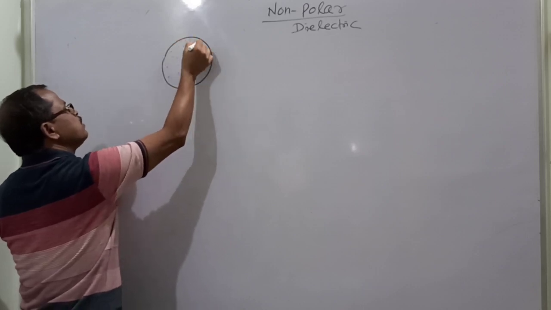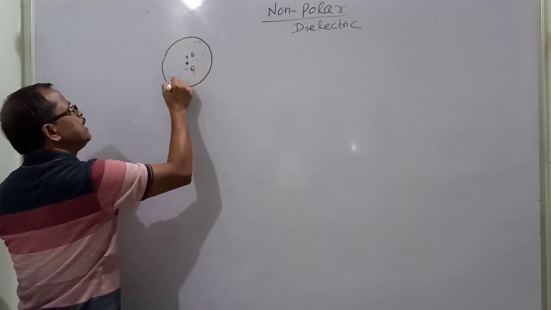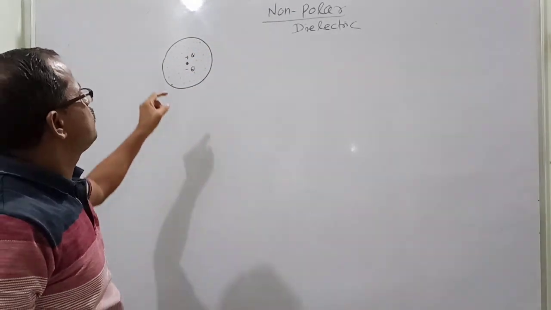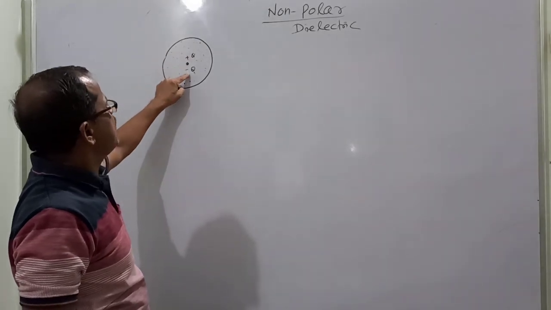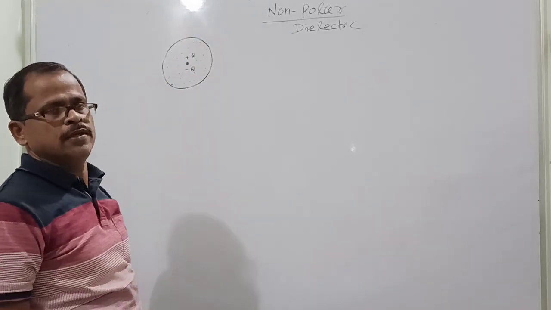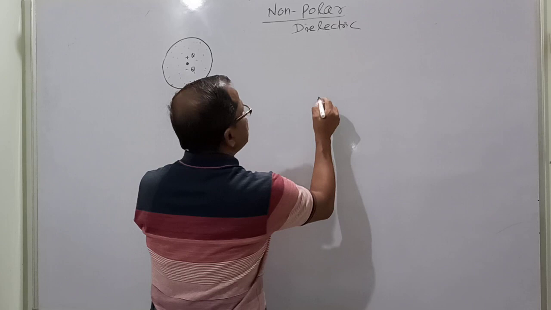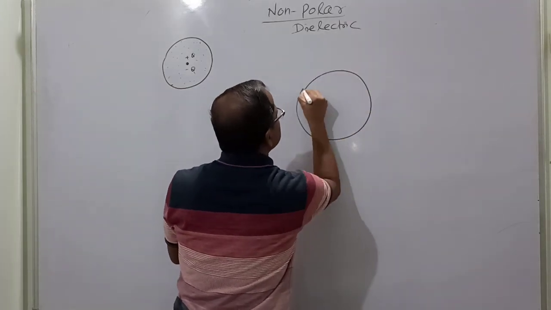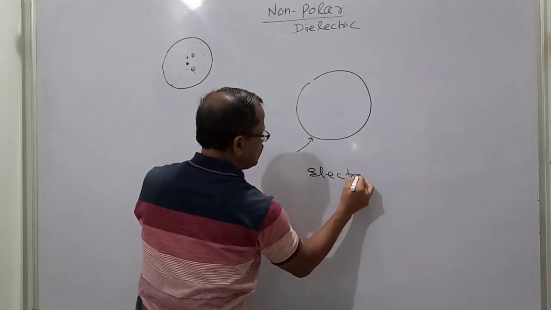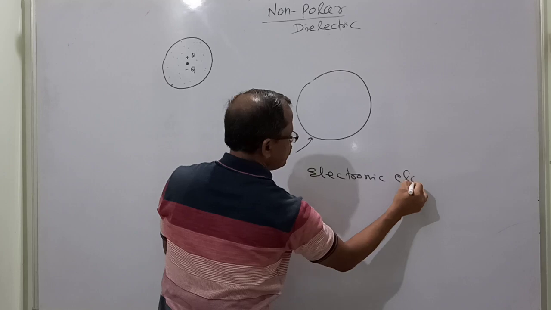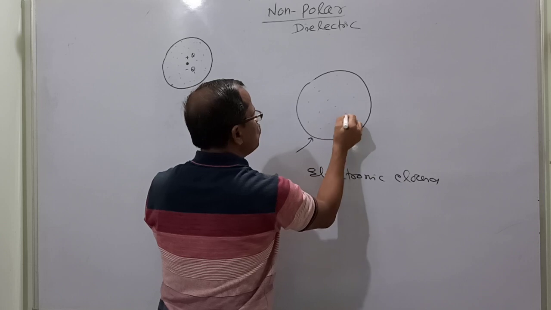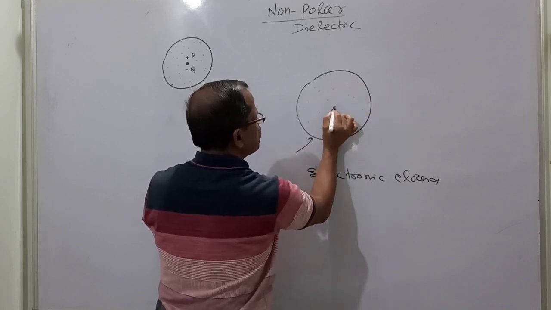You know there is an electronic cloud, so the probability of getting the negative charge in this region is the same everywhere. So the positive charge is present, and the centroid of the negative charge is also at the center, but the negative charge is distributed throughout the body. When an external electric field is applied, what will happen? This is called the electronic cloud, where the electron is randomly moving here and there. Since the electron is moving here and there, the centroid of the electron is here.